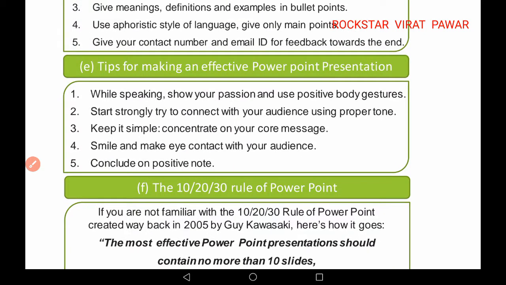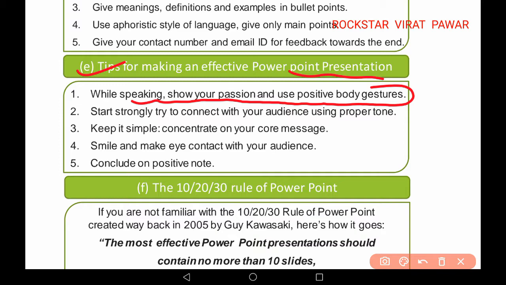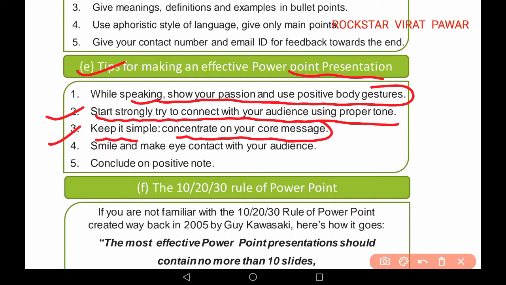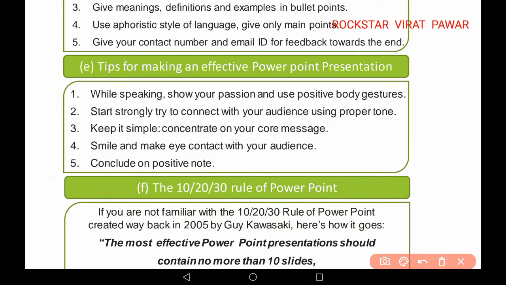Another few important tips for making an effective PowerPoint presentation. While speaking, show your passion and use positive body gestures. Start strongly. Try to connect with your audience using a proper tone. Then keep it simple. Concentrate on your core message. Smile and make eye contact with your audience. Then conclude on a positive note. Please, all the students, you must remember that anything you do, you should conclude with a positive note, not a negative note. Okay.